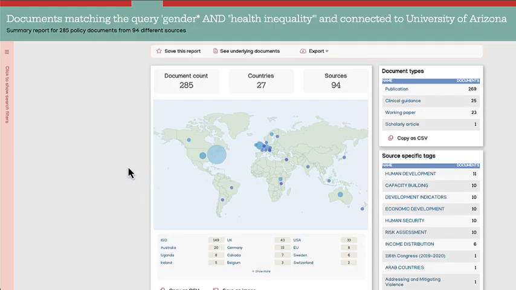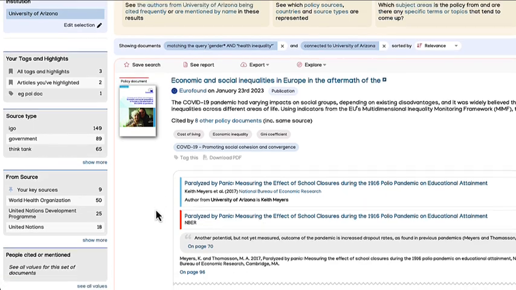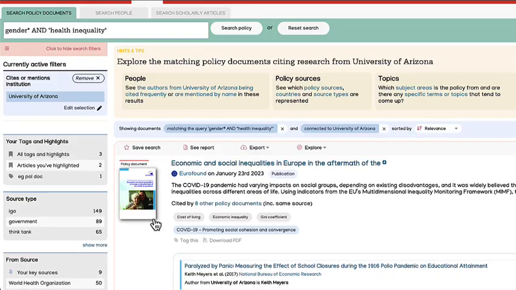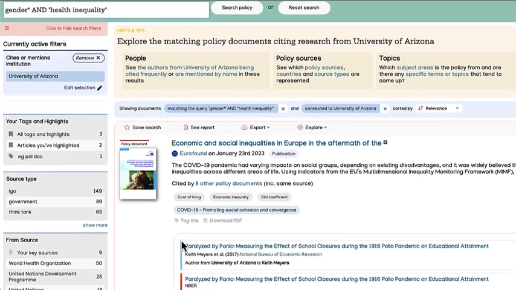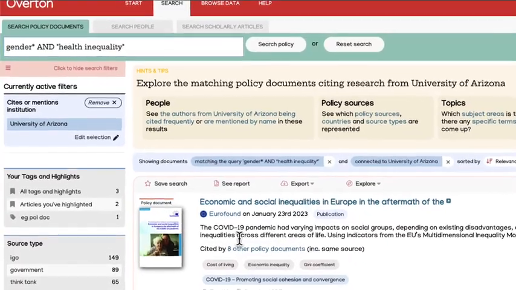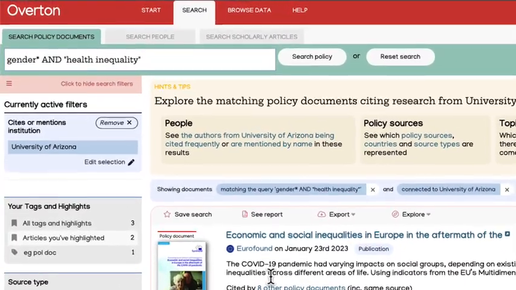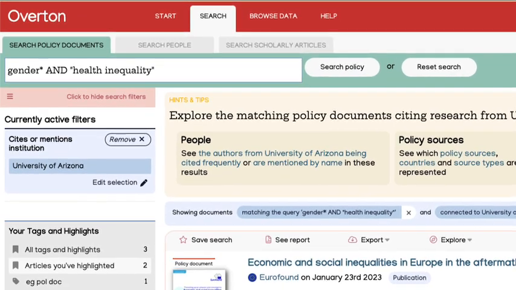So that is reporting, and we will nip out of there. And again, we can save this search and come back to it later, or rerun a search. So very useful if you want to do a systematic review in that case. So that is everything I want to explore with the Policy Document tab. We'll go on to the Search People tab and then the Scholarly Articles tab after that.